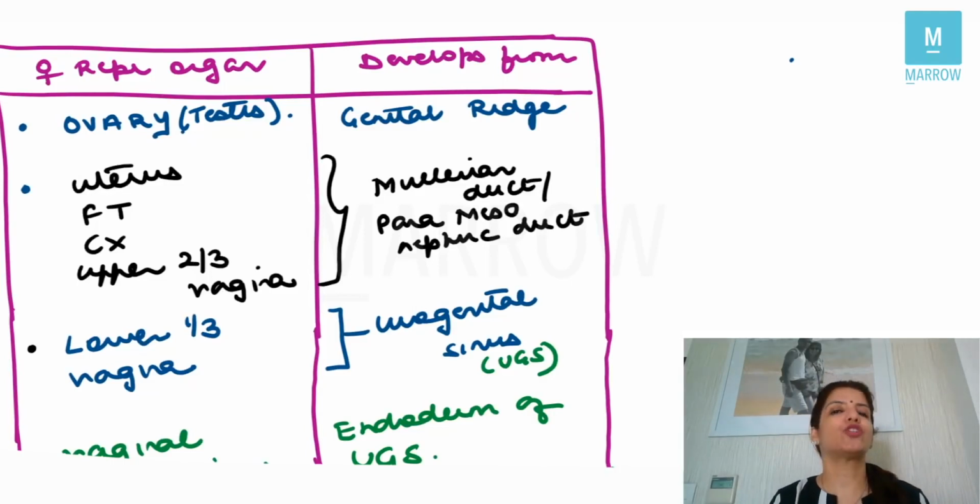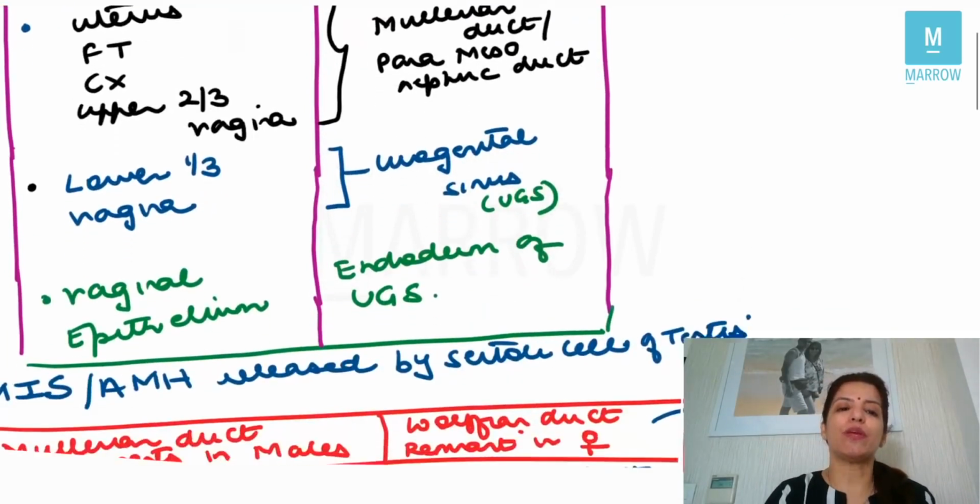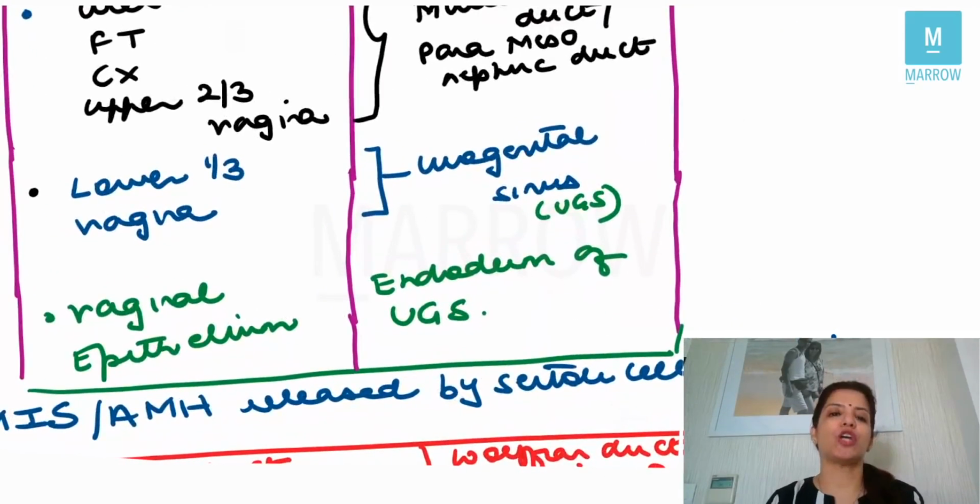Very, very important question, asked at least twice or thrice. Because ovaries have nothing to do with Mullerian duct, ovaries develop separately from genital ridge. So even if Mullerian ducts are absent, ovaries will still be present, right? The next very important question is, from where does vaginal epithelium develop? Vaginal epithelium develops from the endoderm of the urogenital sinus.